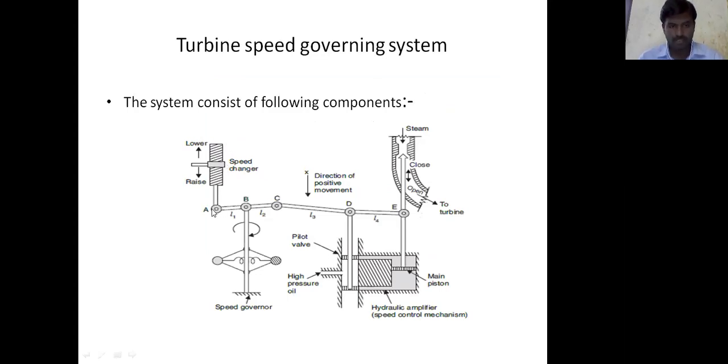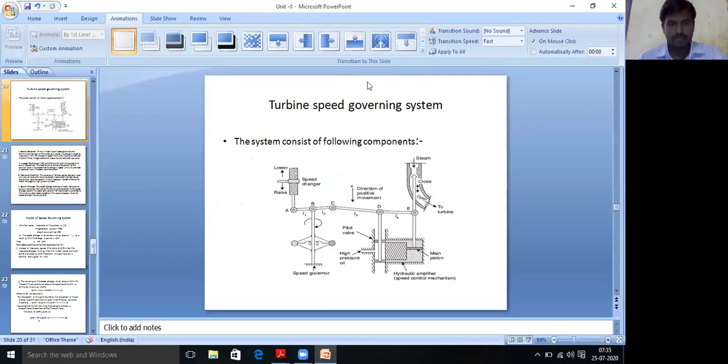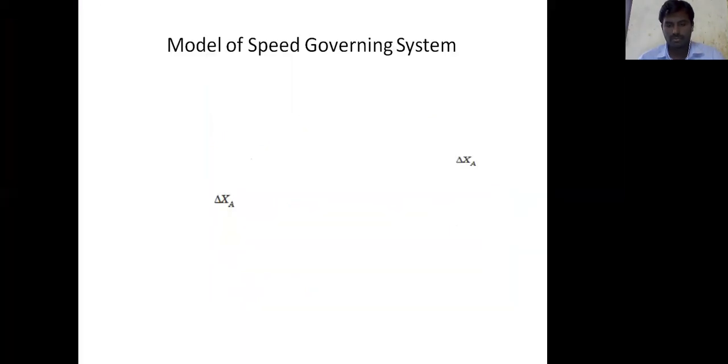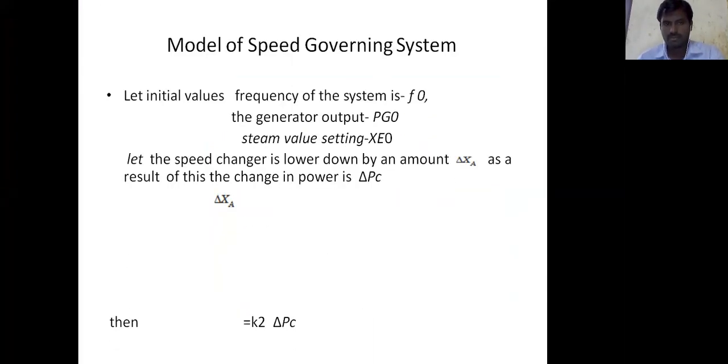The position of the linkage point a changes by delta xa as the result of the change in power delta pc. So delta xa equals k2 into delta pc.